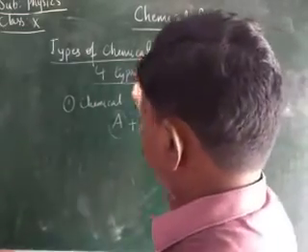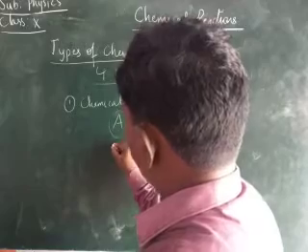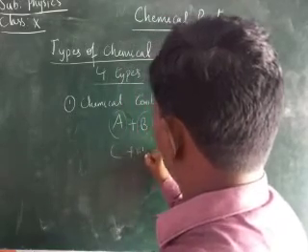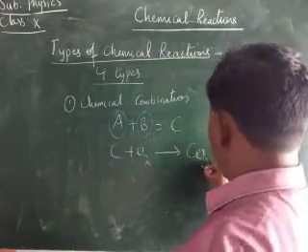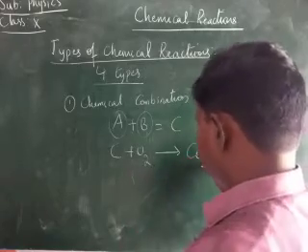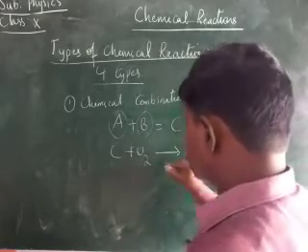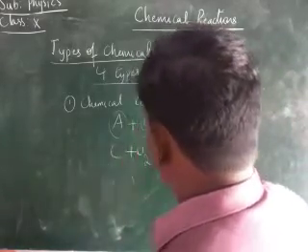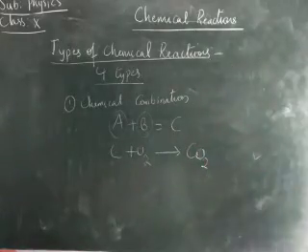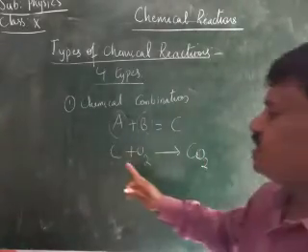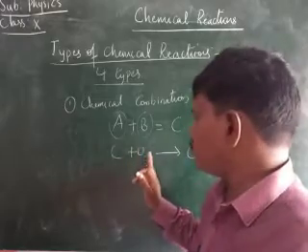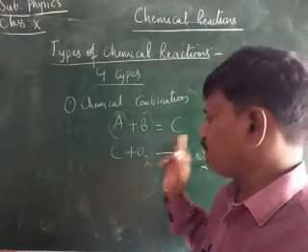Okay, children. Here we can say an example, C plus O2 gives rise to CO2. C is the carbon. Carbon when it reacts with oxygen gives carbon dioxide.